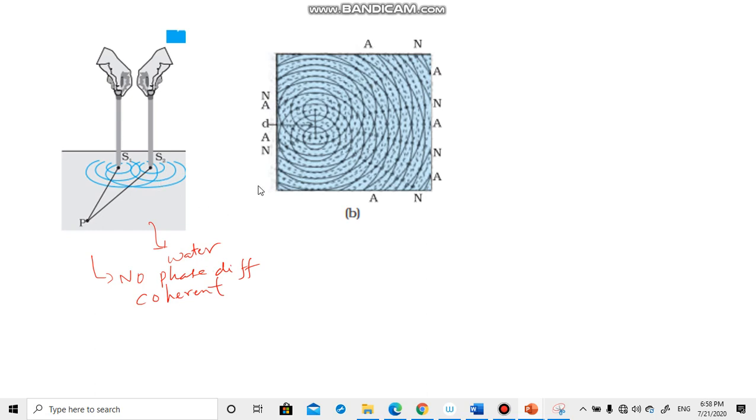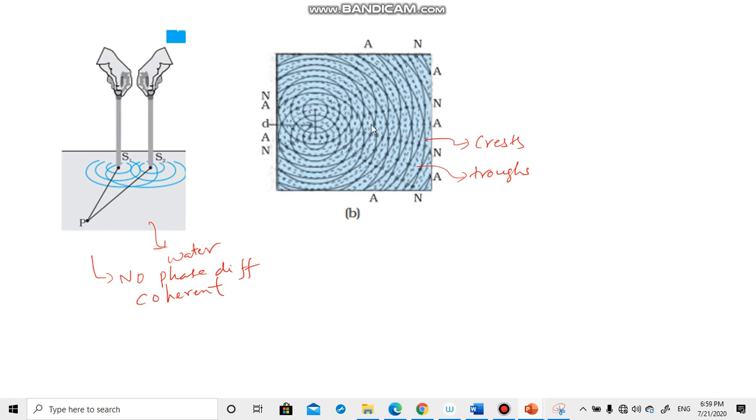You can see this pattern will be like this. Here the continuous lines you can call crests, and these are troughs. Their superposition has been plotted over here. By using the principle of superposition you have added the displacements, and that pattern has been plotted.